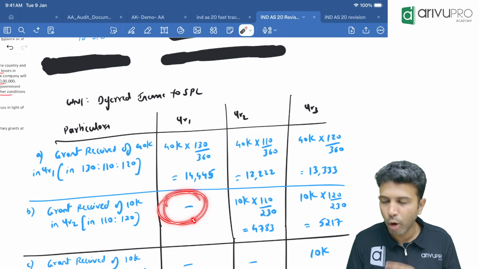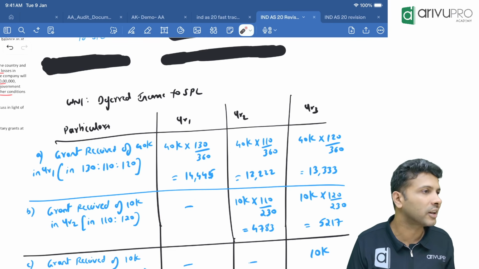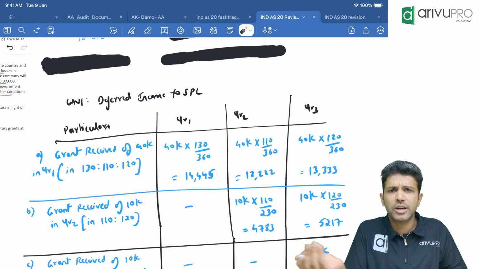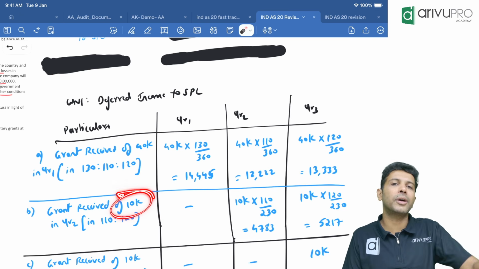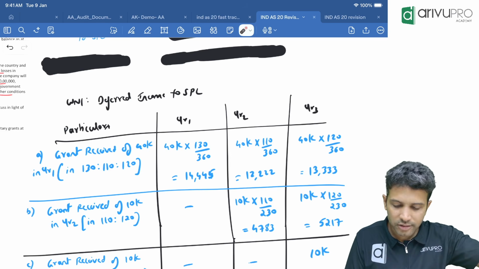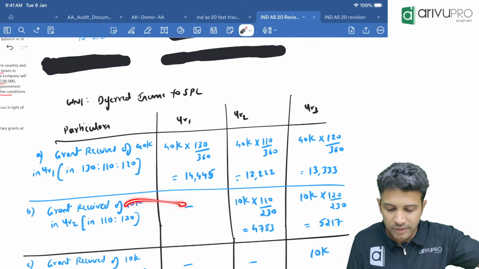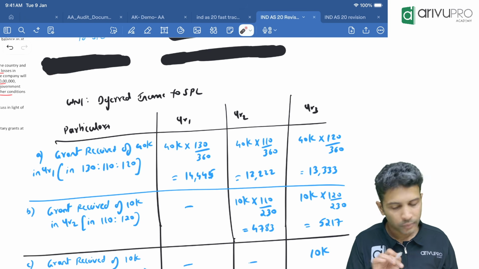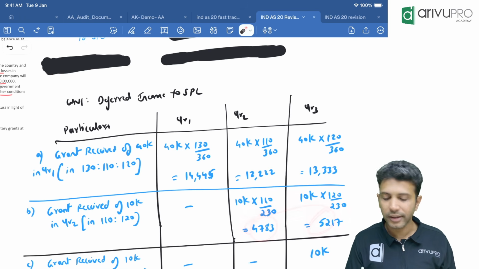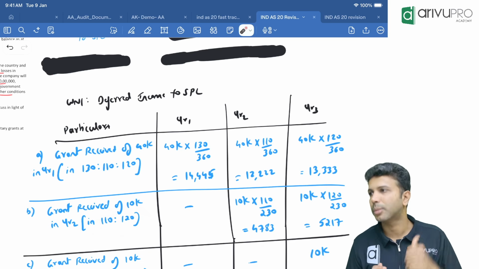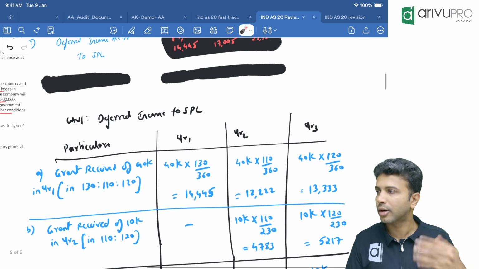First year, no portion of the grant received, you will book as income. Why? Because in the first year you did not receive it, nor were you sure that you will receive it. That's the reason you will not book it as an income. No part of this 10,000 will you book in the first year. You will amortize it over the second and third year in this ratio. Now, everyone give me a thumbs up on this. If you have understood this, the third one you will tell.